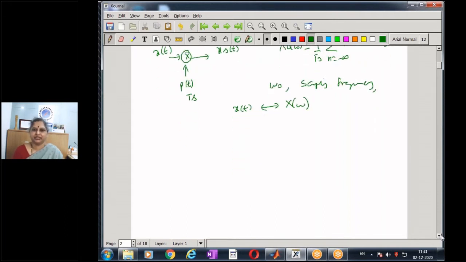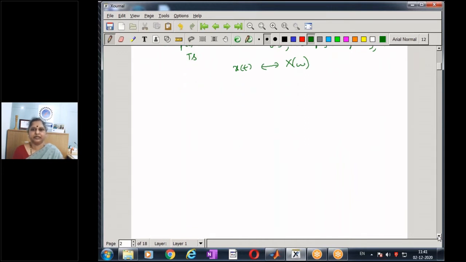So now let's take a simple example to really understand what exactly happens in the whole process. Let's take an example of a rectangular pulse. Let us say we have a rectangular pulse that extends from -1 to 1 with magnitude 1. So we have a rectangular pulse x of t.